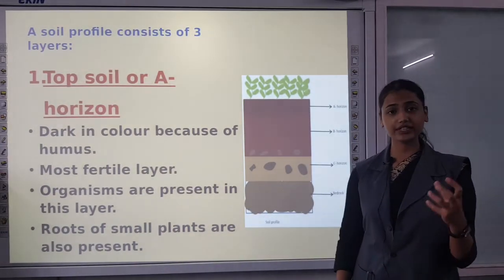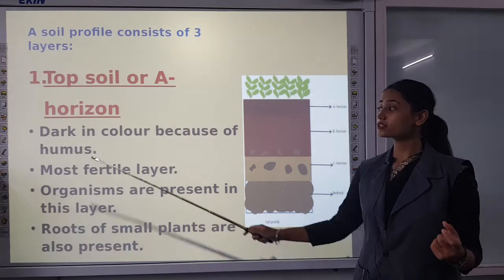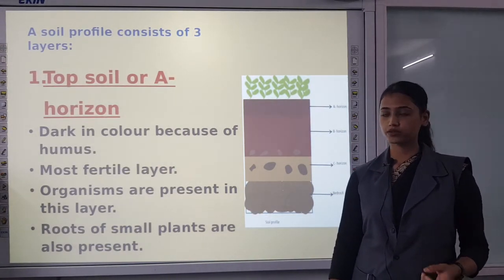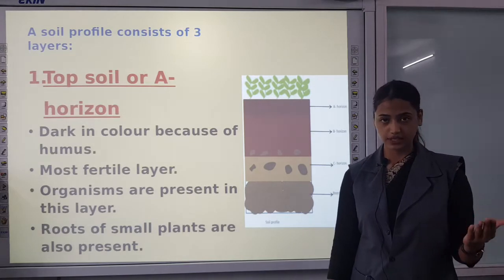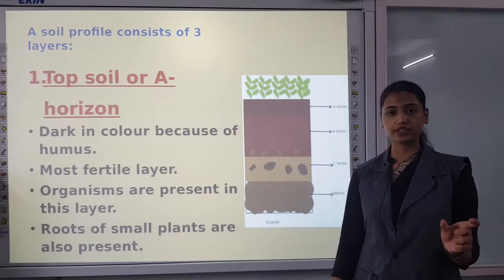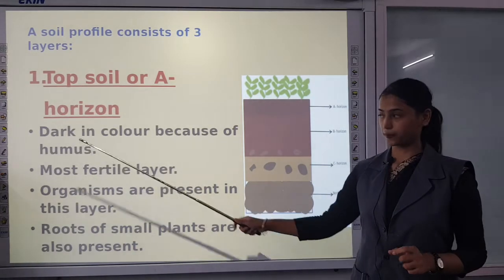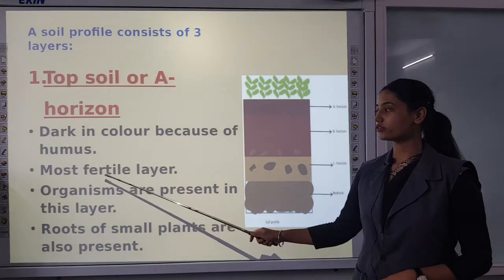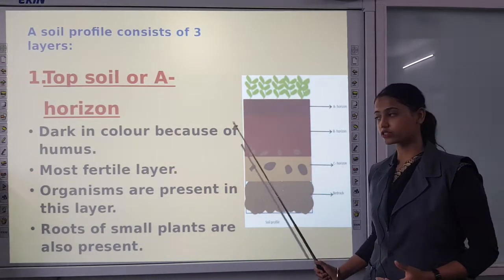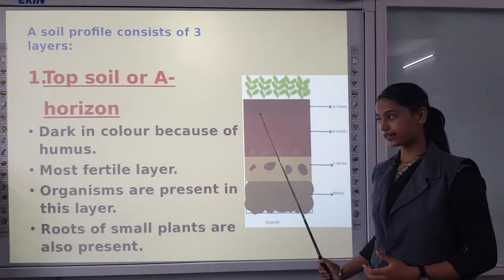You have seen it is very dark brown in color. Why? Because humus is present in that soil. Now what is humus? When plants and leaves die, they decompose and that matter is known as humus. It is the most fertile layer. Obviously in topsoil humus is present, so it will be the most fertile layer.